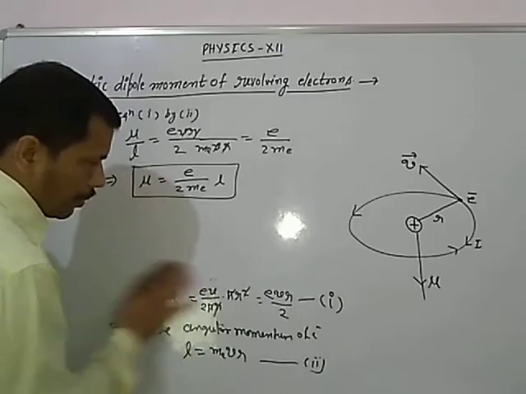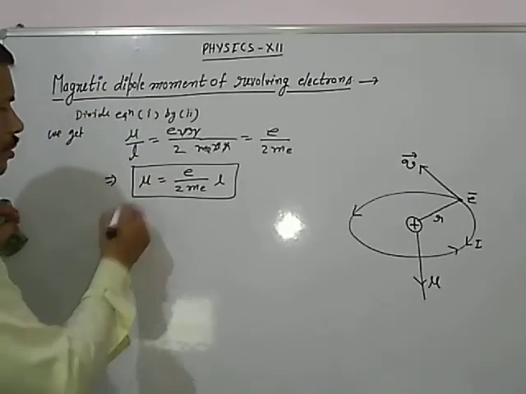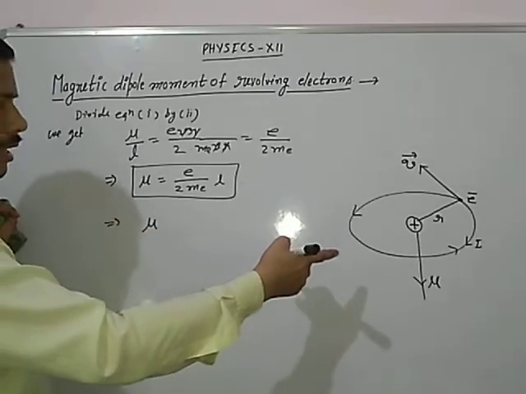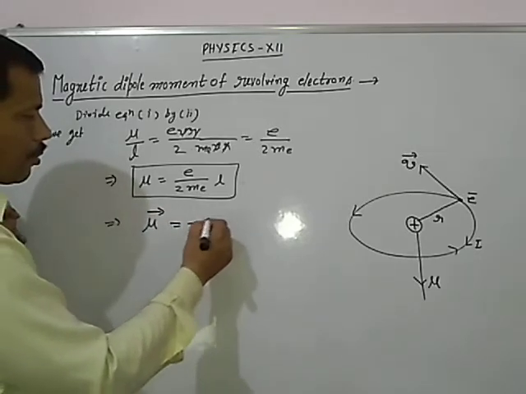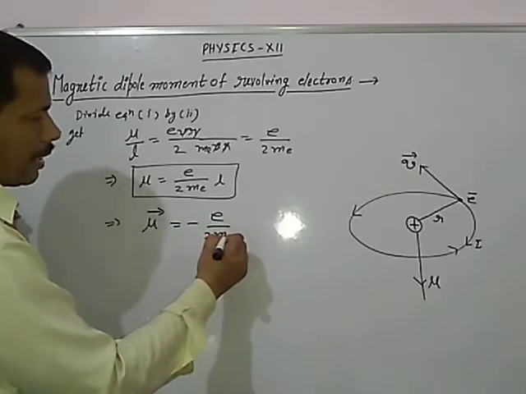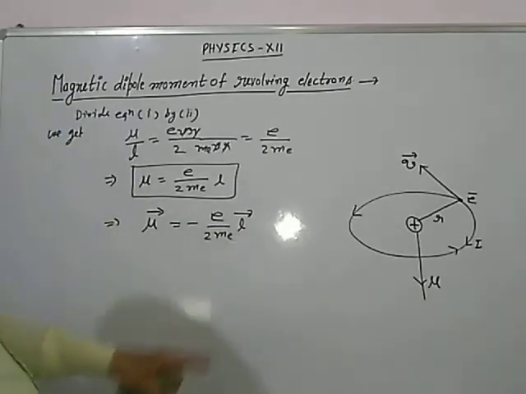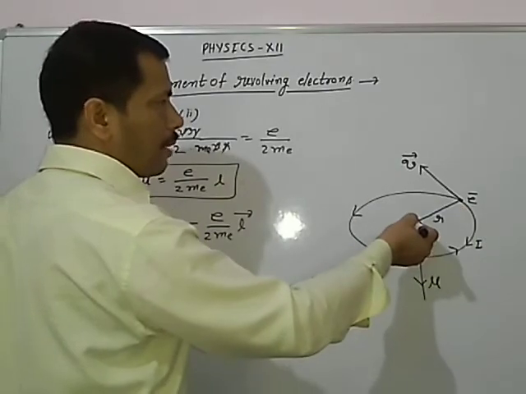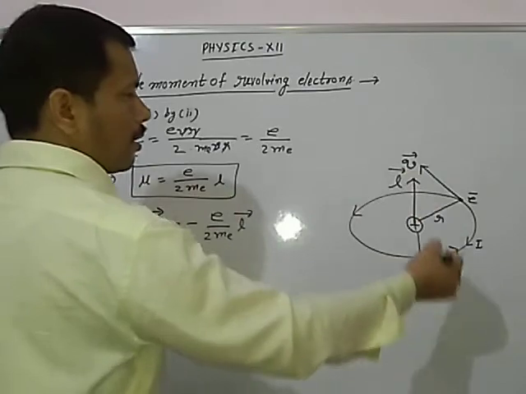Now, if we write this in vector form, because mu is a vector quantity and its direction we have calculated by the right hand thumb rule, then the magnetic moment of the electron is e upon 2 m e times L vector. The direction of L may also be calculated, which is perpendicular to this plane and acts in the upward direction.